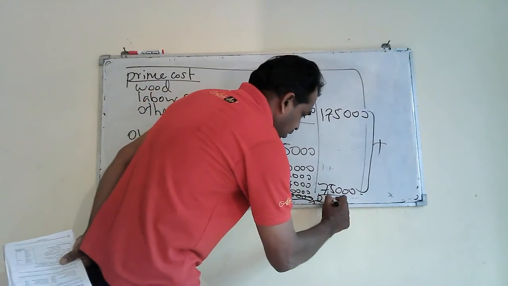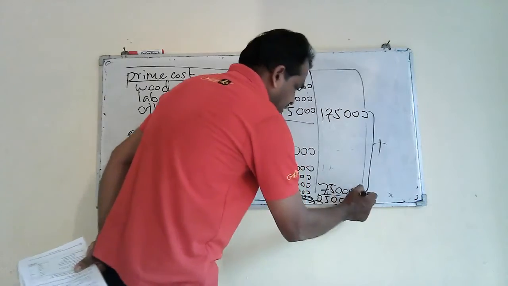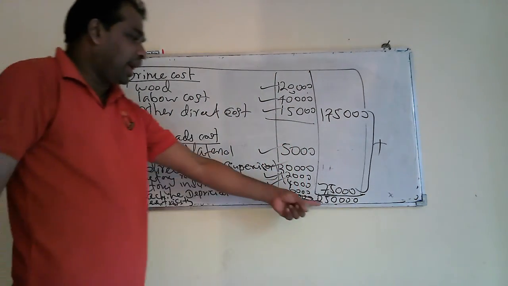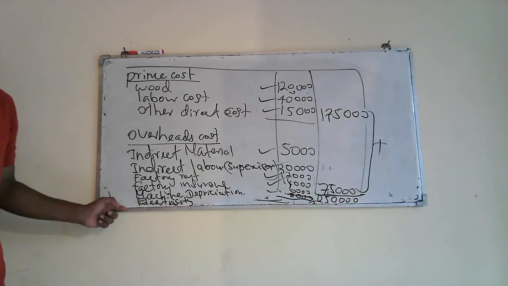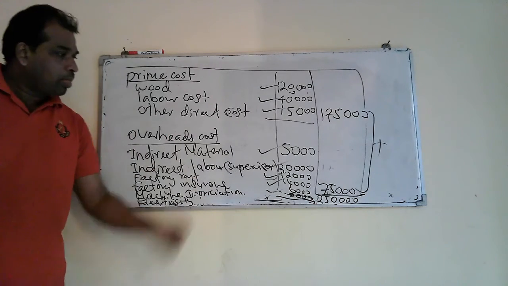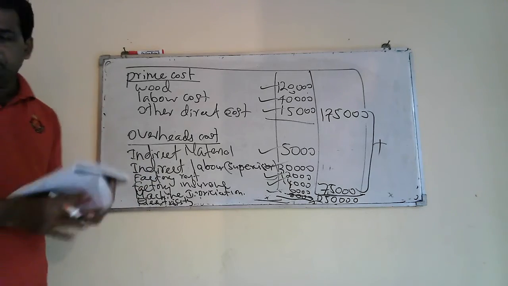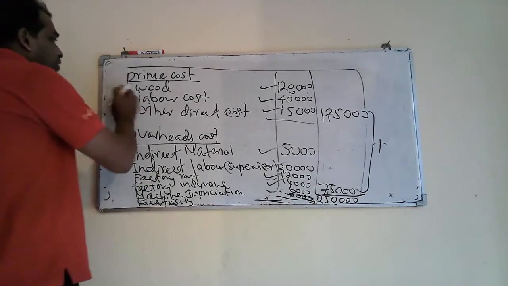Right. 250,000 should be the answer, the total cost. Then parallel to this answer, you write total cost of production 250,000 rupees. Right. That is how you can calculate your statement of production cost.